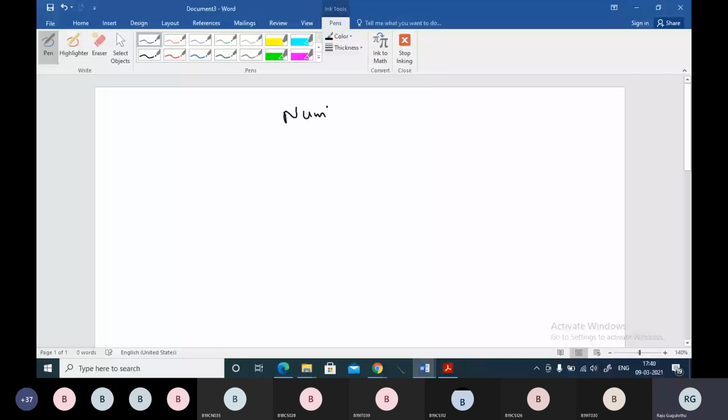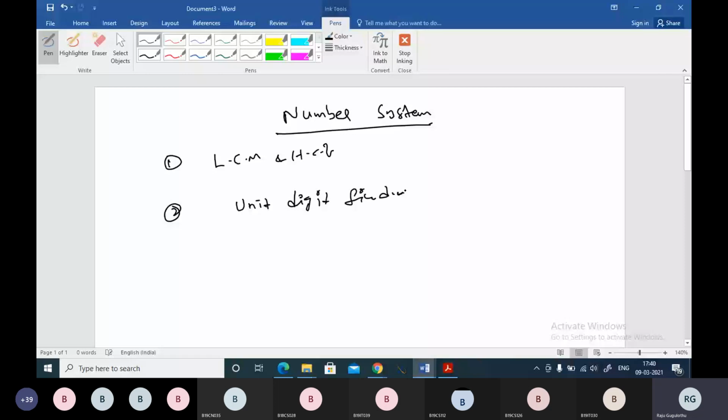Numbers, whole numbers, even numbers, all those things are very well known to you. Today, we will mainly see problems from LCM and HCF, and a few problems from unit digit finding, a very important concept. And number three, number of trailing zeros.